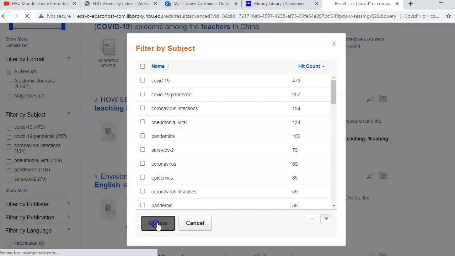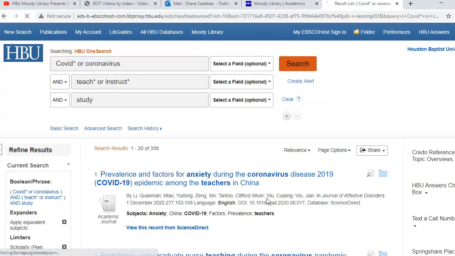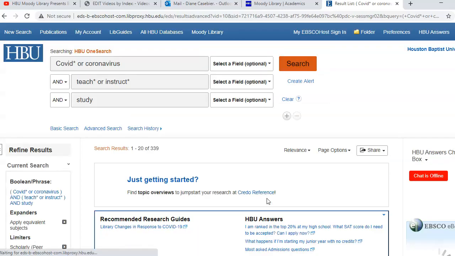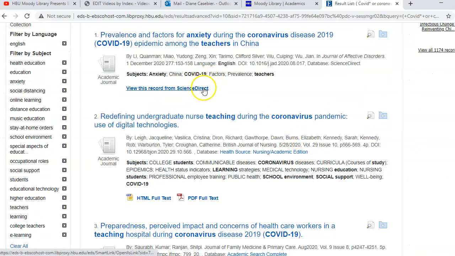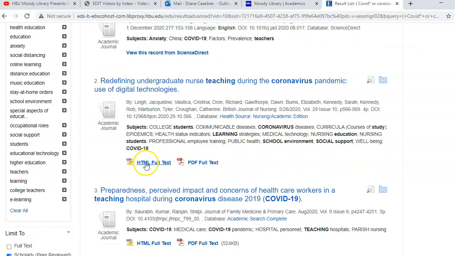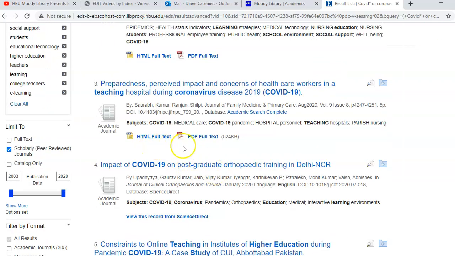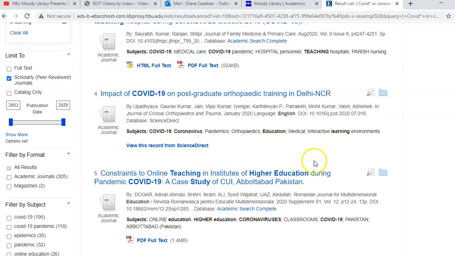All right, let's update that. So now you've only got 300 to go through and decide if you want to look through those. This is from Science Direct, so you'd have to click here to go read that. Here's your full text here. Full text again, another one from Science Direct.